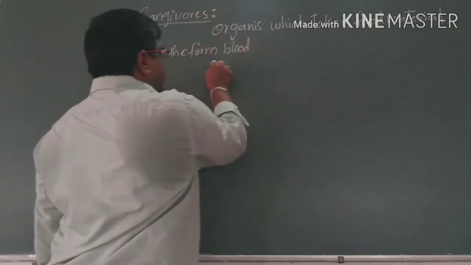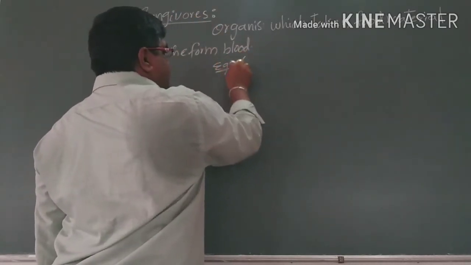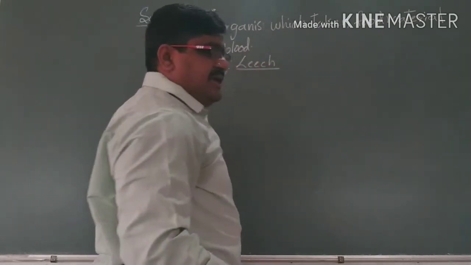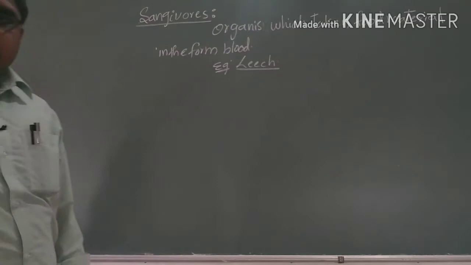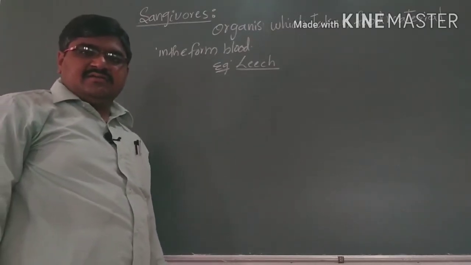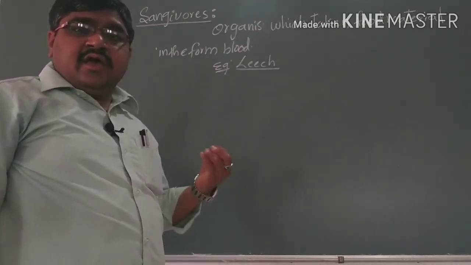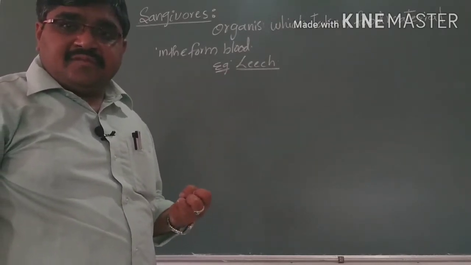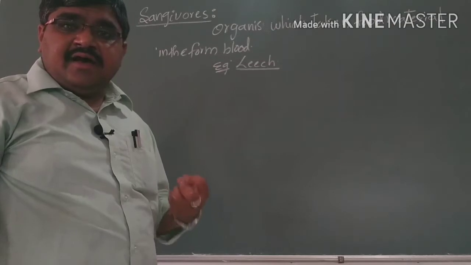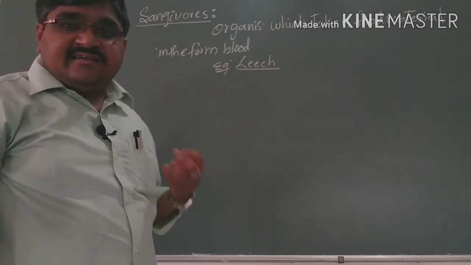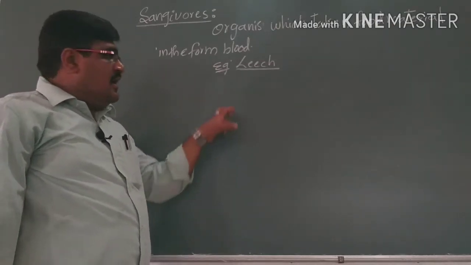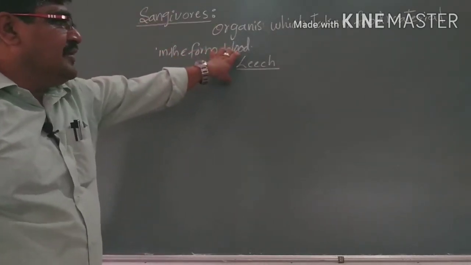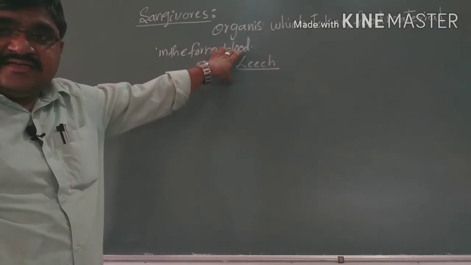For example, we can take the leech. A leech will take the blood of cattle. That means organisms which take blood as a food material are called sanguivorous.